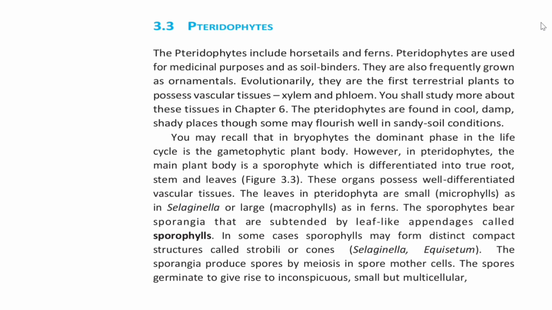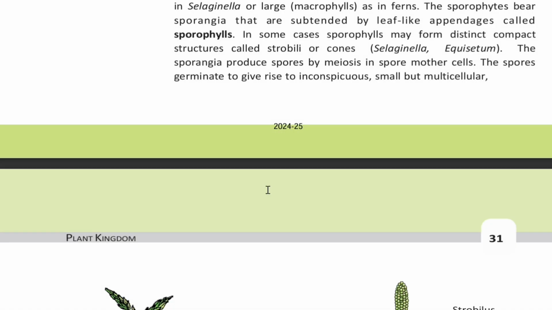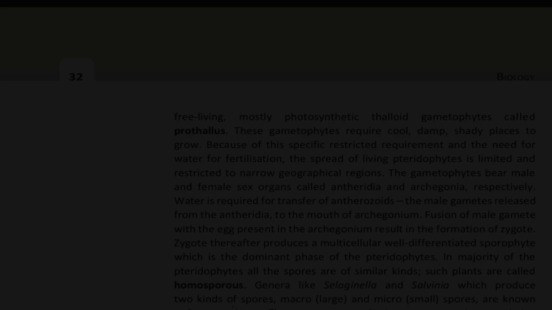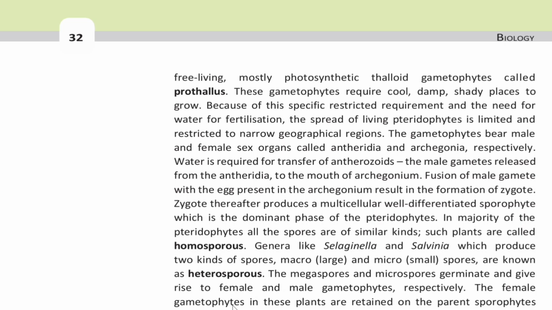The sporangia produce spores by meiosis in spore mother cells. The spores germinate to give rise to inconspicuous, small but multicellular, free-living, mostly photosynthetic thalloid gametophytes called prothallus. These gametophytes require cool, damp, shady places to grow. Because of this specific restricted requirement and need for water for fertilization, the spread of living pteridophytes is limited and restricted to narrow geographical regions.